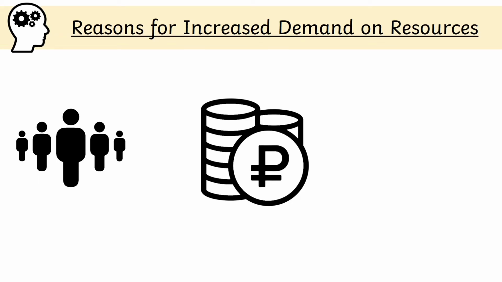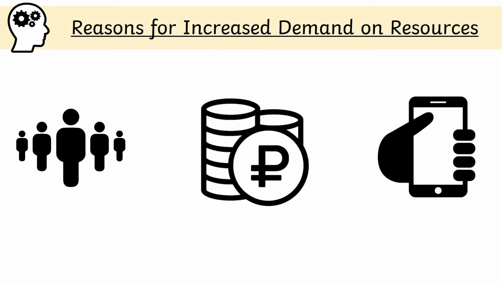Because Russia is getting wealthier, they start to demand more technology. 76.4% of the country's total population are internet users, and 97% of the adults within Russia own a mobile phone. Huge amounts of energy resources are used to produce the electricity needed to make this technology, and in addition to this, energy resources will need to be used to produce electricity, which is needed to power technology such as mobile phones and computers in the home.